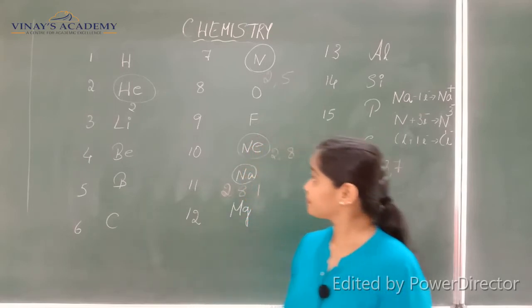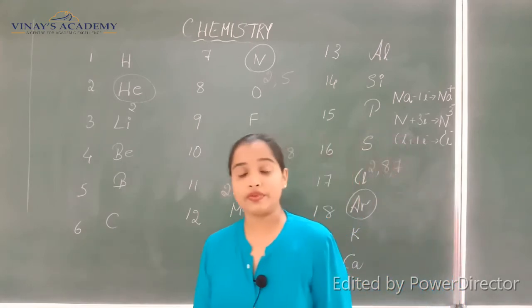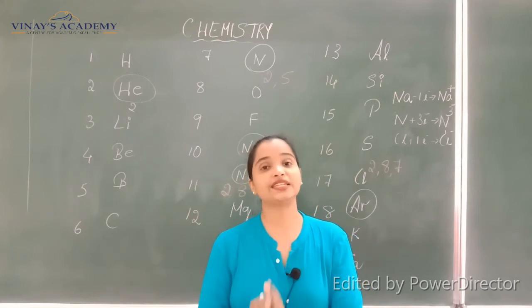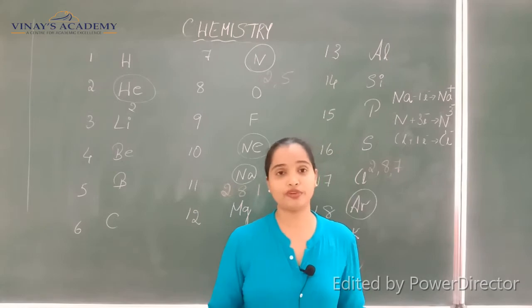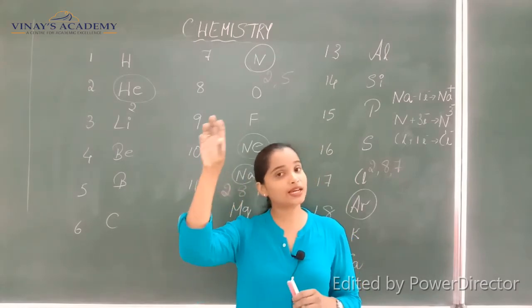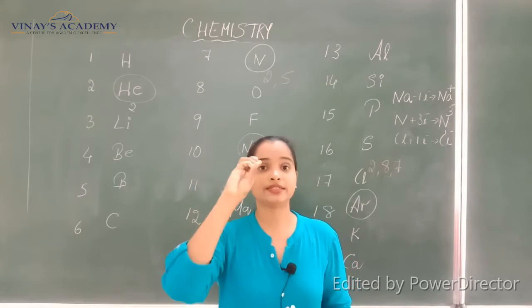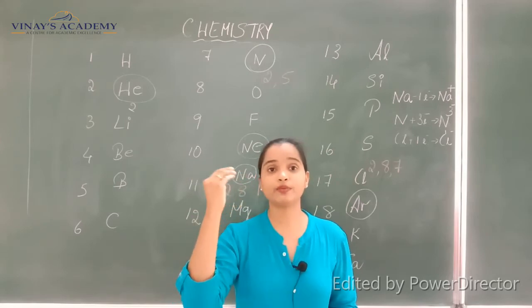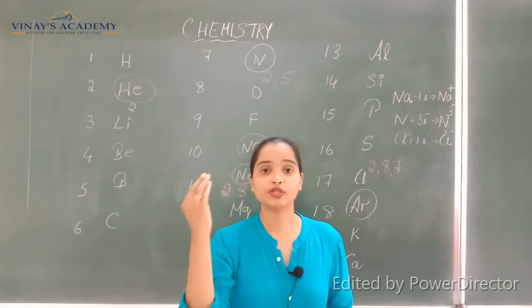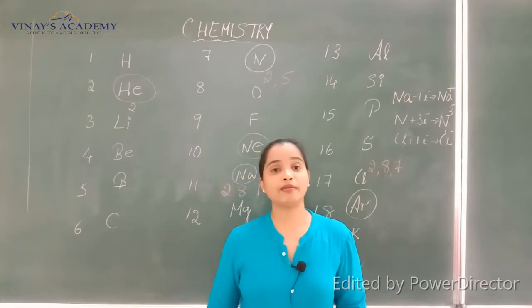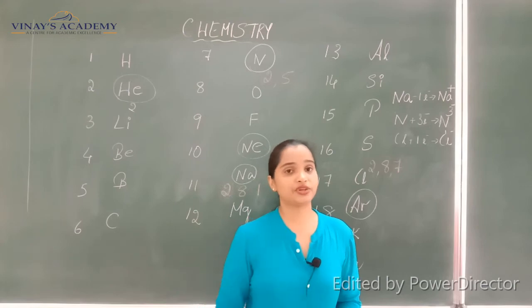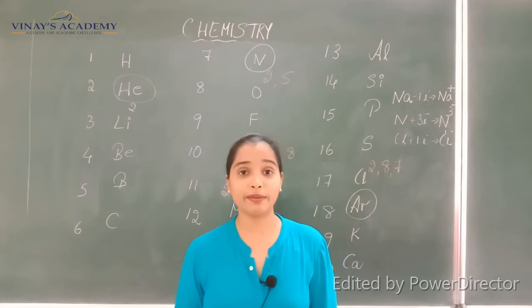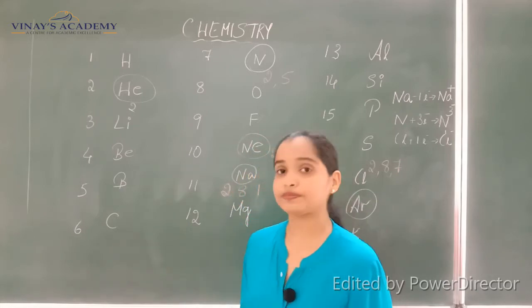Like this, the remaining elements also, with the knowledge of atomic number and electronic configuration. Once you write the electronic configuration, just see the outermost shell, how many electrons are there, find its nearest noble gas and see whether it needs electrons or wants to lose electrons to become stable. If it wants to lose electrons, it becomes a cation, and if it wants to gain electrons, we call it an anion. This is how we can frame the valencies of particular elements.